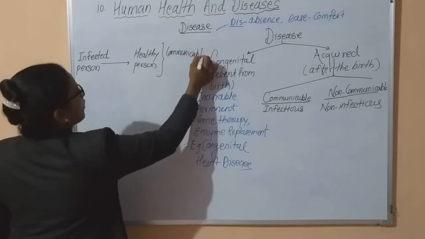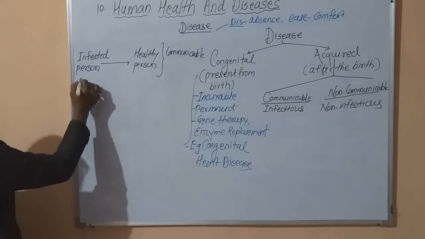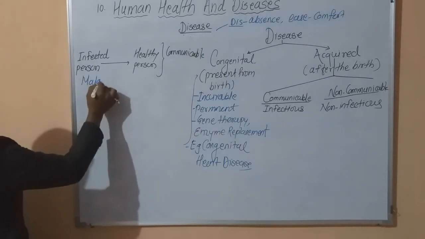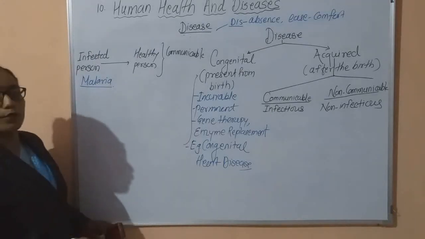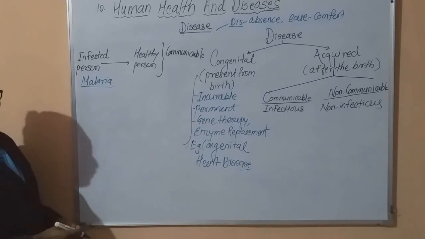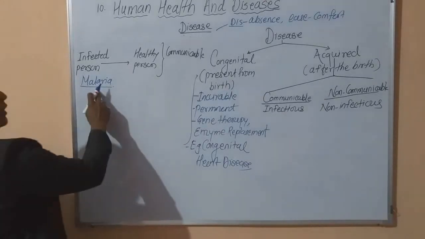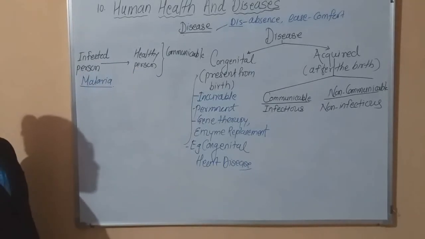It is communicable. Okay. For example, among communicable diseases, we know the disease malaria. Malaria is transmitted through a vector mosquito called the Anopheles mosquito. This is called communicable. From the infected person, it is transmitted to the healthy person.